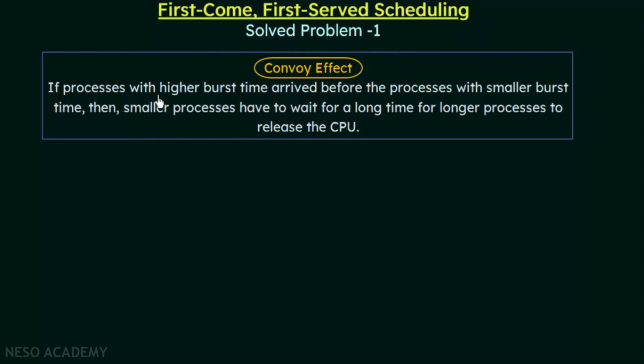So if processes with higher burst time arrive before the processes with smaller burst time, then smaller processes have to wait for a long time for longer processes to release the CPU. This effect, in which the smaller processes keep waiting for the longer processes to release the CPU, is known as the convoy effect. Alright, now keeping all this in mind, let us go to the problem and see how we can solve it.